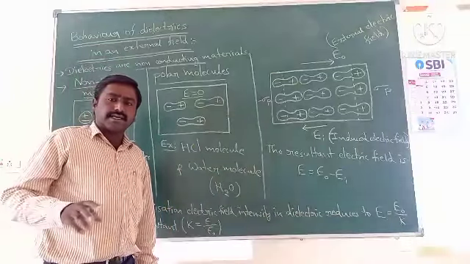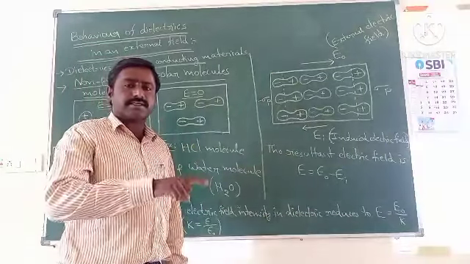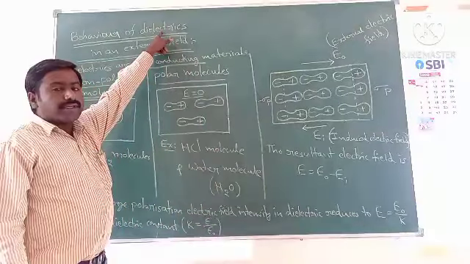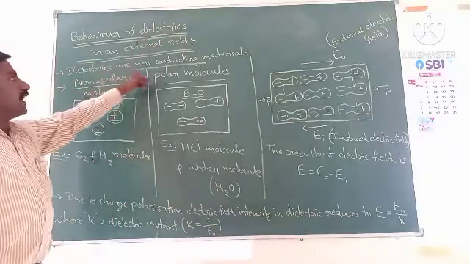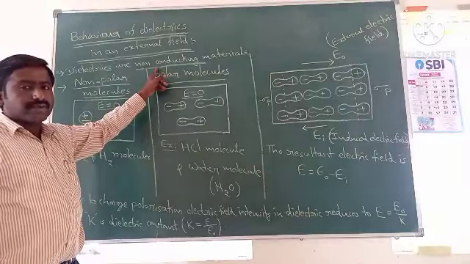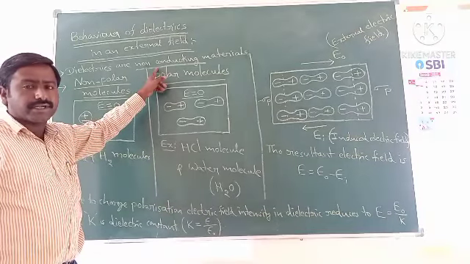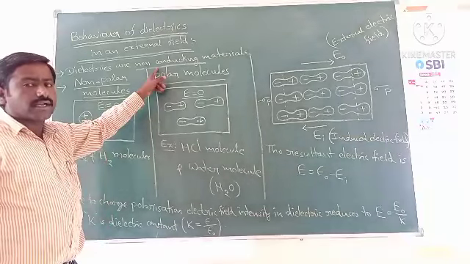Semiconductors means their conductivity is in between conductors and insulators. Now, dielectrics means they are non-conducting materials. Means dielectrics are insulators. They are non-conducting materials. They do not allow the current through them.